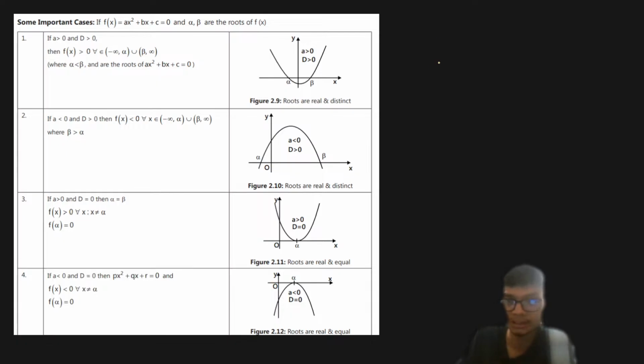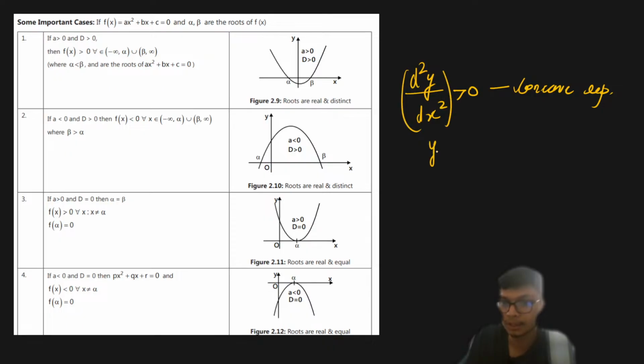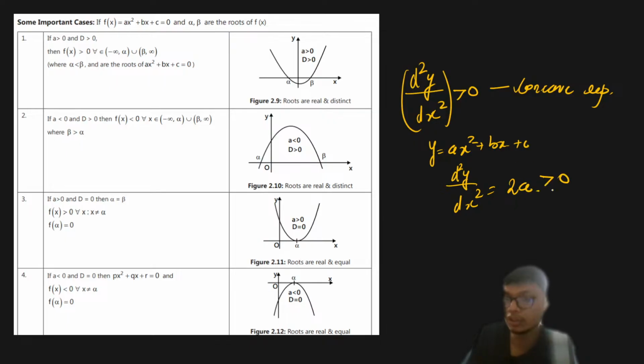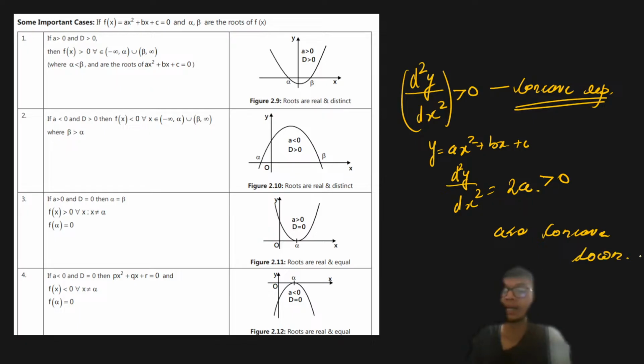So in calculus, you must have studied that if the second derivative of any particular function is greater than 0, then it is talking about concave up, right? Similarly, for this quadratic expression like y is equal to ax^2 + bx + c, if I take the second derivative with respect to x, I'll get the value as 2a, right? Now, if a is greater than 0, then it is going to be concave up, and if a is less than 0, then it is going to be concave down. Right, and that is something that you have already studied in the calculus part.